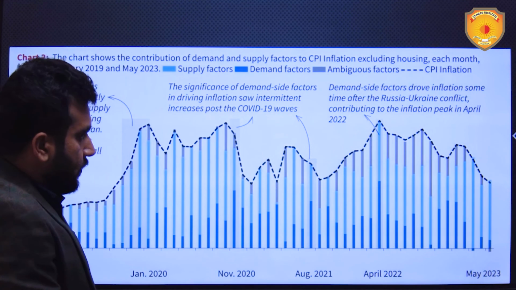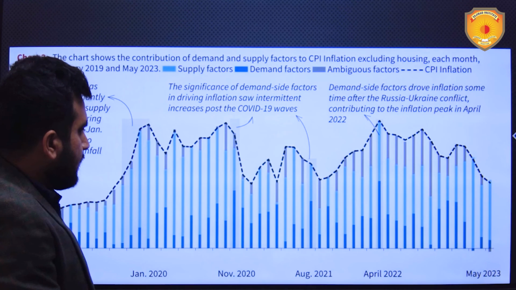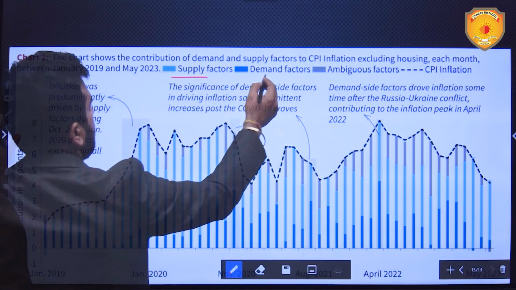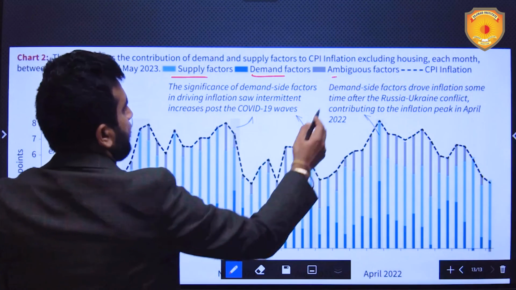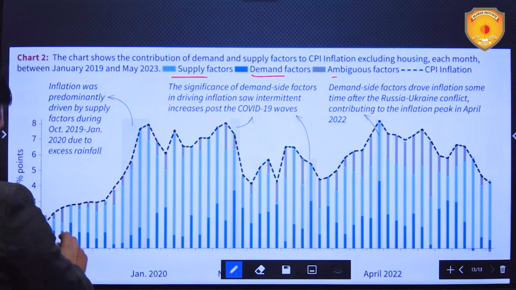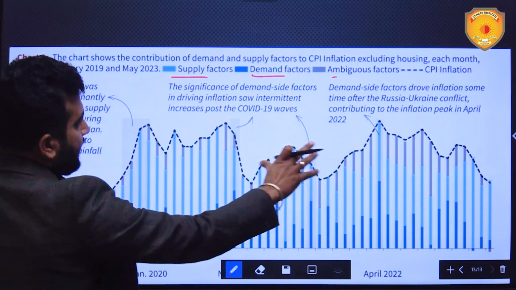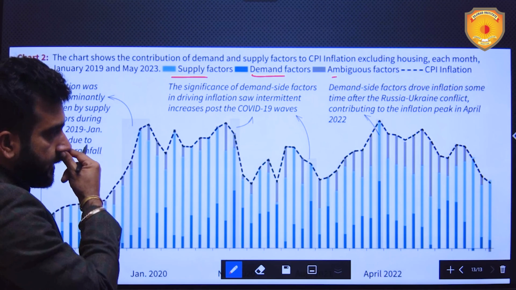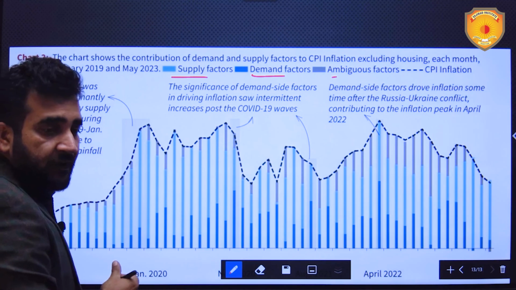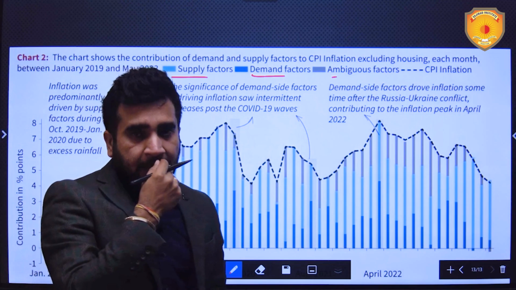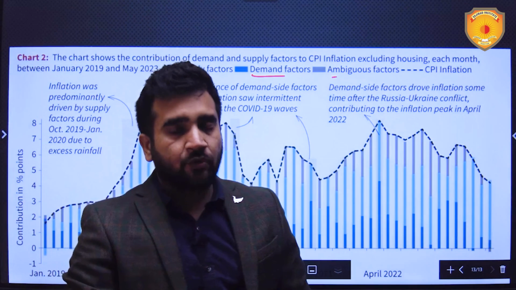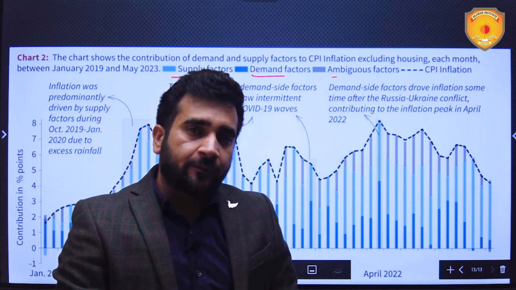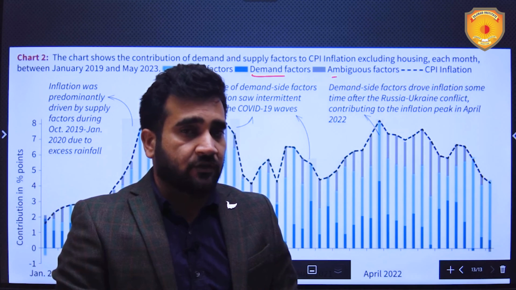Then if I see a month on month analysis of total inflation in India, again here the light blue is supply factors, the dark blue is demand factors, and the gray ones are ambiguous factors. The light ones you will see dominating over here as well. So this is the story of inflation in India, and that is why, rightly according to that RBI report, 55% of inflation in India is due to supply side constraints.